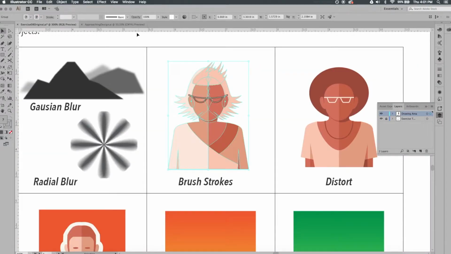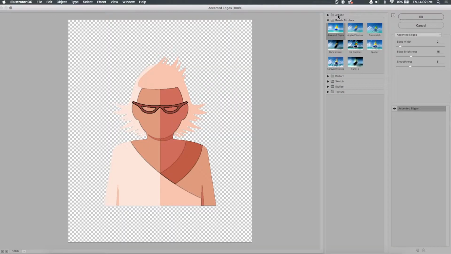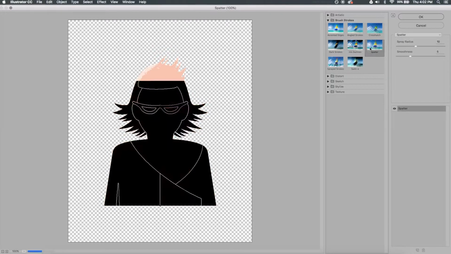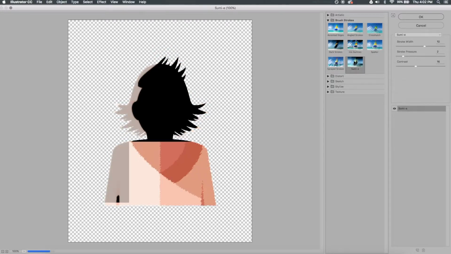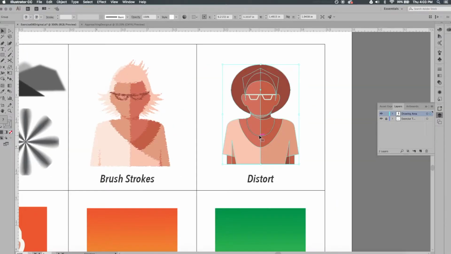So I'll click this group of shapes, Effect, and brush strokes. And this one's really similar to the artistic. This one's going to give it more of a kind of handmade quality, so you can kind of go through and explore some kind of effect that appeals to you. I'm going to go ahead and go with this sprayed stroke effect and click OK. Alright, and let's try the next one.